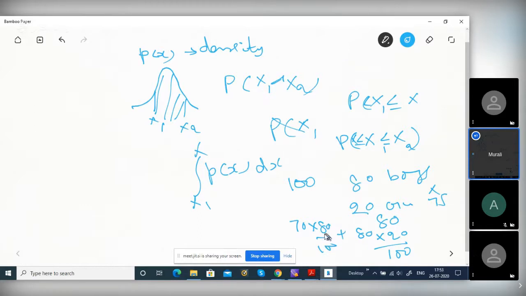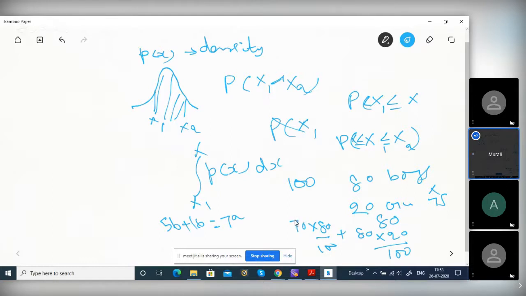So what is this value? 56 plus 16, that is 72, whereas the direct average would give 75. So it is less than the direct average, because boys are more in strength and their marks are less. This is the weighted average, right?